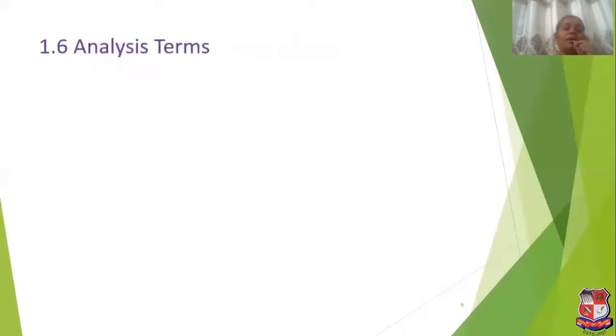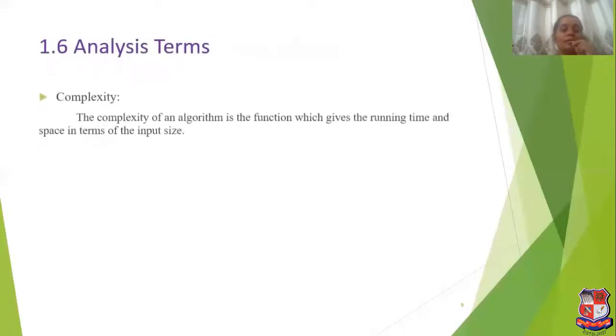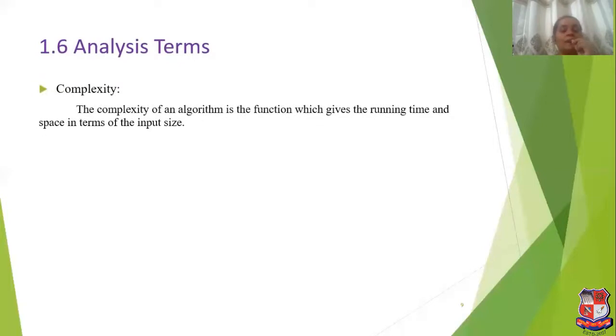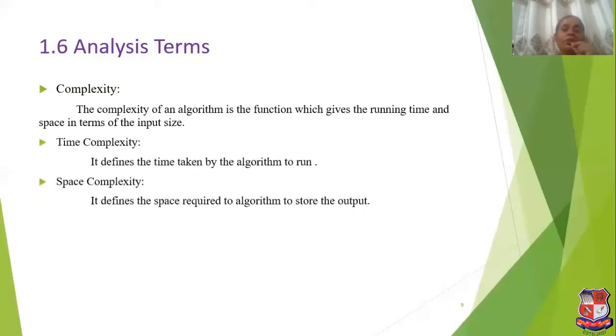Next, we will see analysis terms. In analysis terms, complexity takes place. There are two types of complexities, that is time complexity and space complexity. So we will first see what is complexity. Complexity means finding out the running time and space required for a program. The complexity of an algorithm is the function which gives running time and space in terms of input size. So what is time complexity?